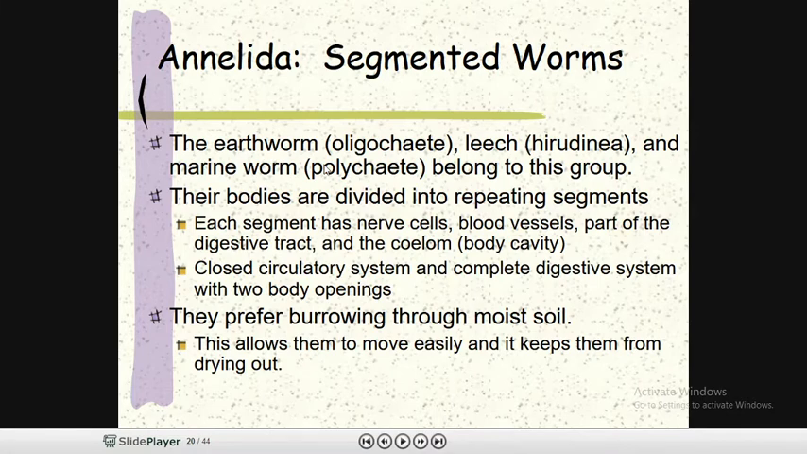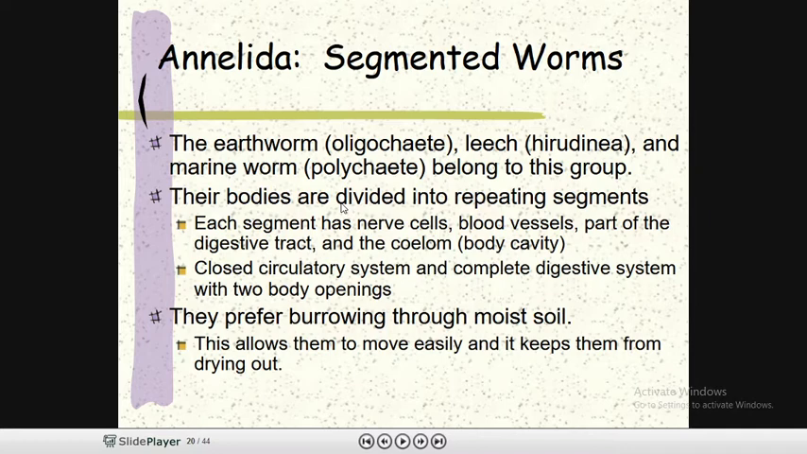The first example is the earthworm. Oligochaetes, leeches, and marine worms belong to this group. Their body is divided into repeating segments, and each segment has nerve cells, vessels, parts of the digestive tract, and the coelom. The coelom is the body cavity.